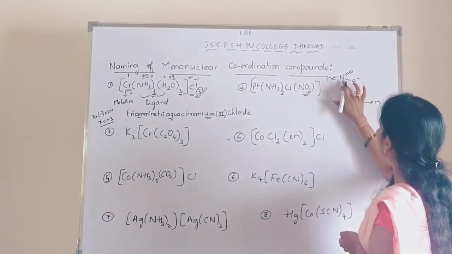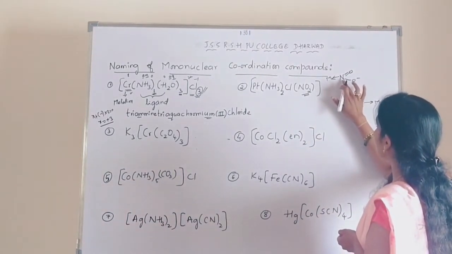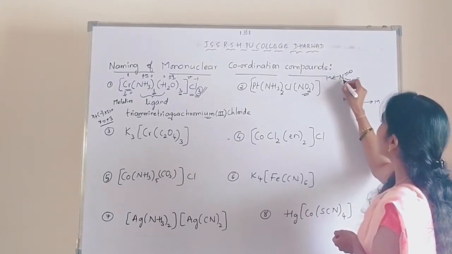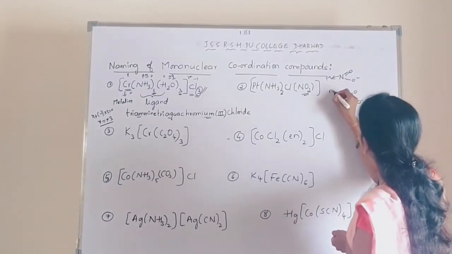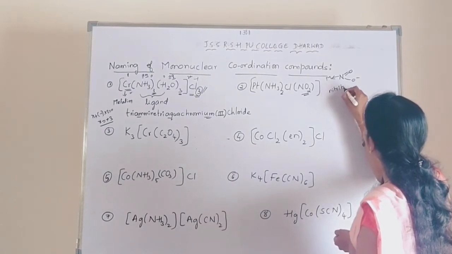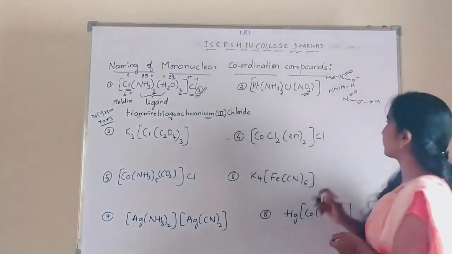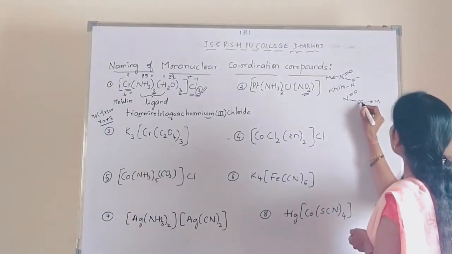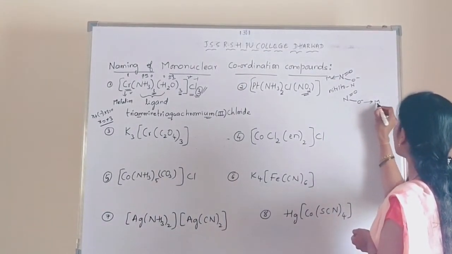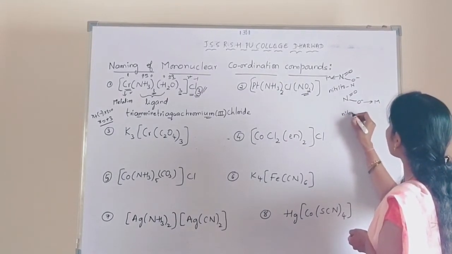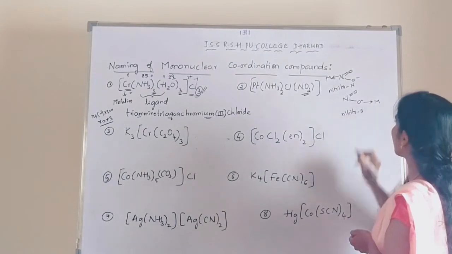Such ligands are examples of ambidentate ligands. When the electrons are donated to the metal ion through nitrogen, it is called nitrito-N. So it is coordinating through nitrogen. When the electrons are donated to the metal ion through oxygen, it is called nitrito-O.